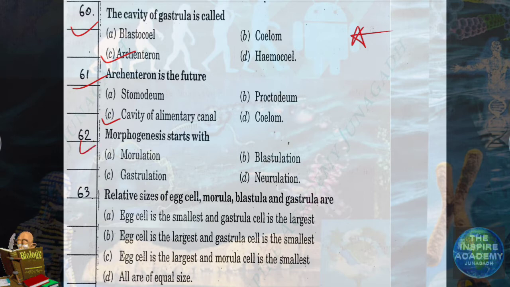Question number 62. Morphogenesis starts with gastrulation process. After the formation of gastrula, morphogenesis, meaning differentiation of cells, will start. Question number 63. Relative sizes of egg cell, morula, blastula and gastrula are.